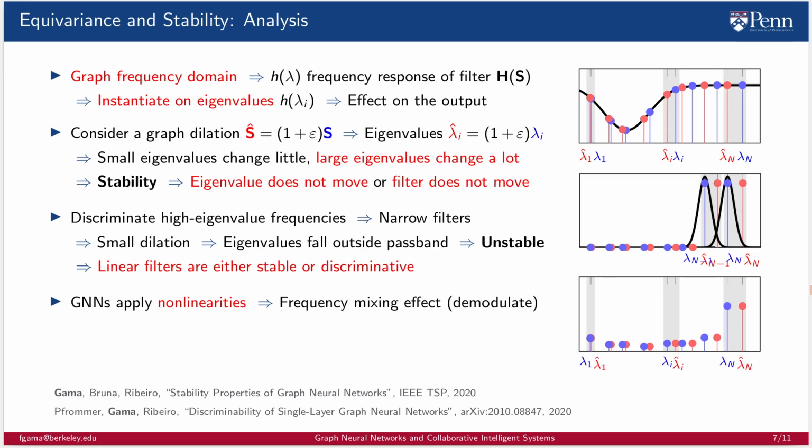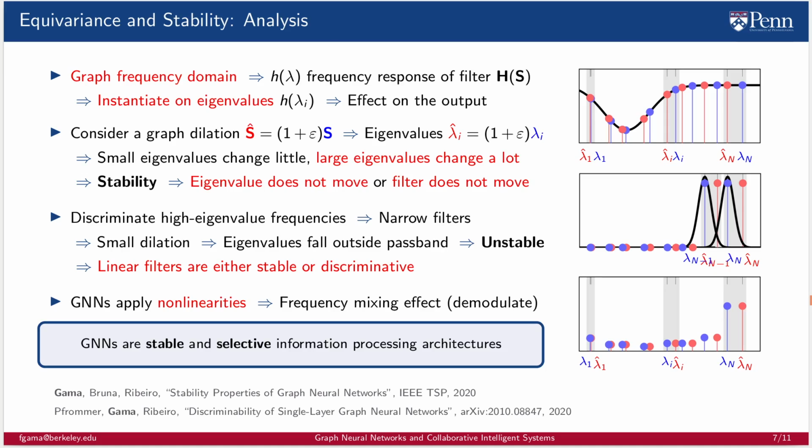GNNs apply nonlinearities that have a frequency mixing effect akin to modulation. Now that the frequency content has spread into lower frequencies, we can stably discriminate these signals. Thus, GNNs are both stable and selective information processing architectures, where graph filters are not.